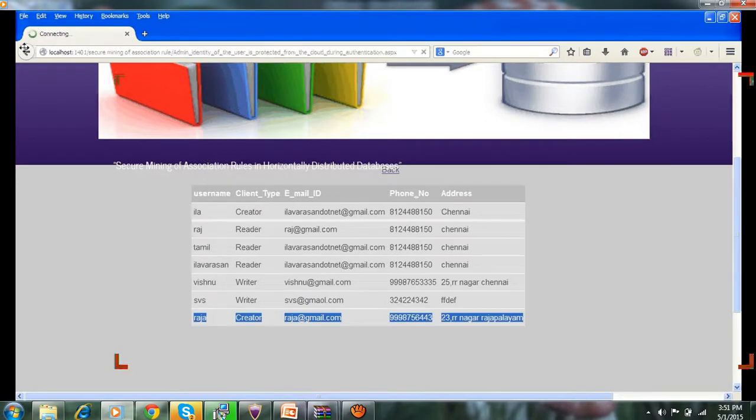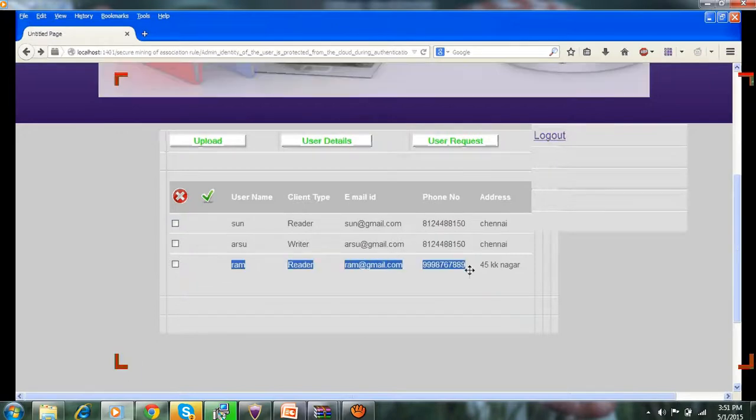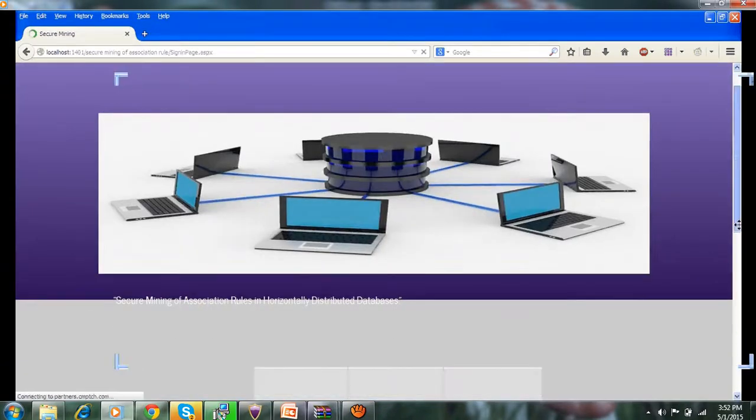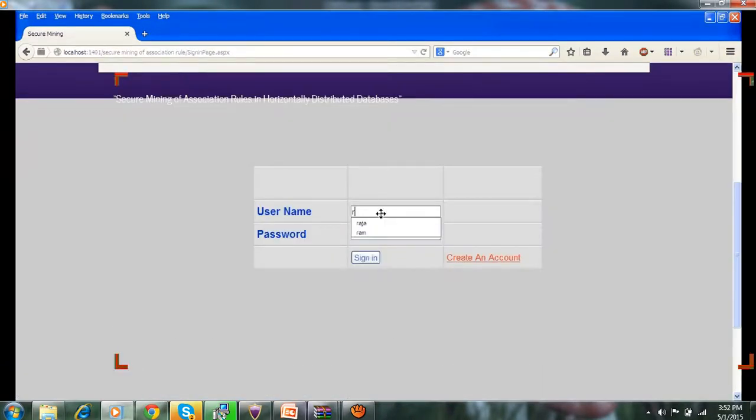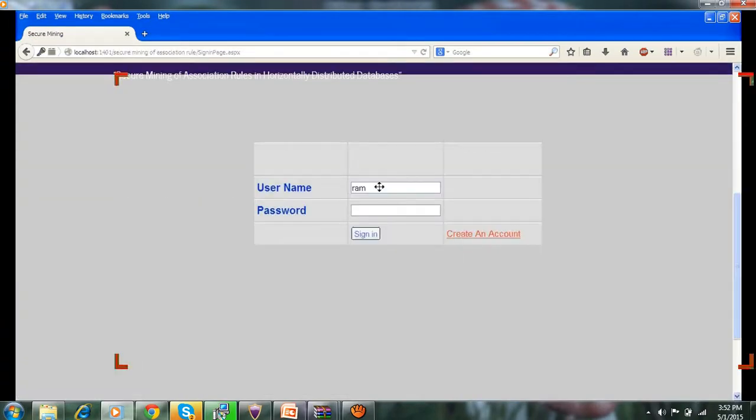Then next, user detail. First, the creator, reader: who is a creator, who is a reader, who is a writer. Which client, how they are using it, as a reader or as a writer, it is showing here. Then next, user request. Then go to the home page, username, where we created Ram and others. This is the second client. Your account has been activated. Here you check that, then you open and log in, and your account has been activated.